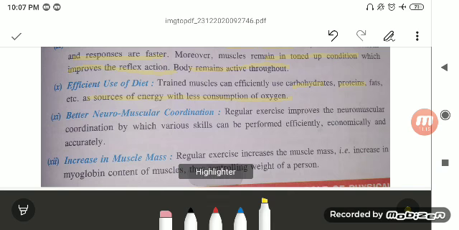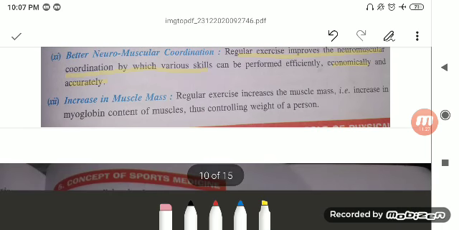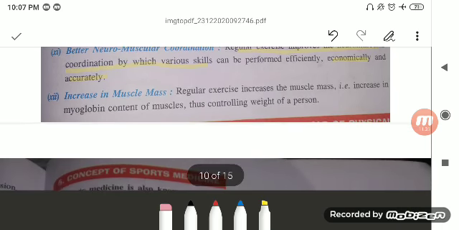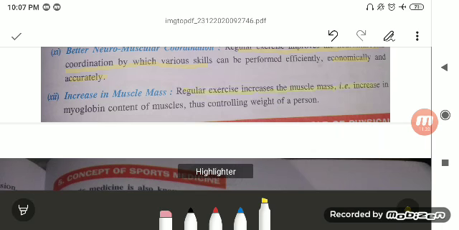Better neuromuscular coordination. Regular exercise improves the neuromuscular coordination, by which the various skills can be performed efficiently, economically, and accurately. So increase in the muscle mass, that is the regular exercise increases the muscle mass, that is increase in the myoglobin content, which has more of the oxygen and thus controls the weight of the person.